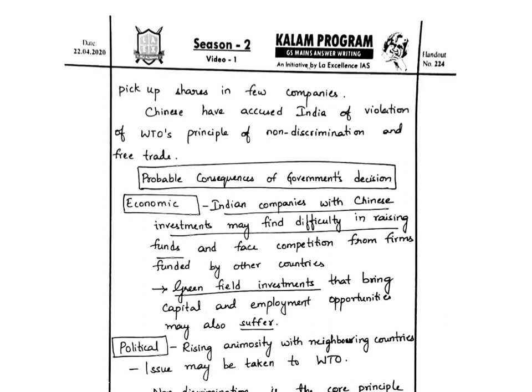He then writes, Chinese have accused India of violation of WTO's principle of non-discrimination and free trade. So this is the context part. He is writing probable consequences of government's decision. He is writing it in two parts, economic and political.